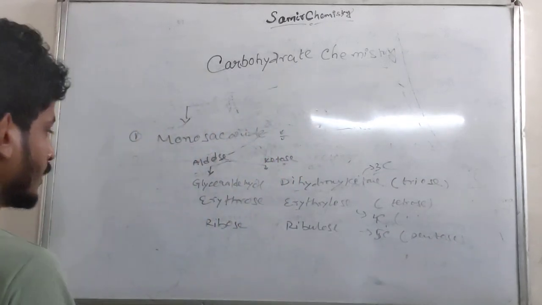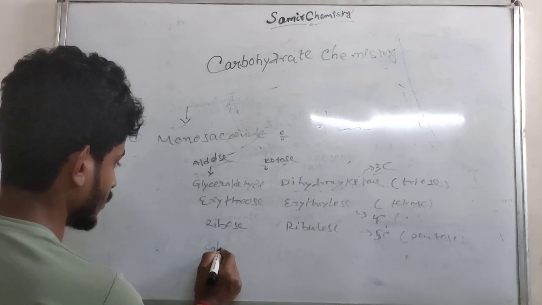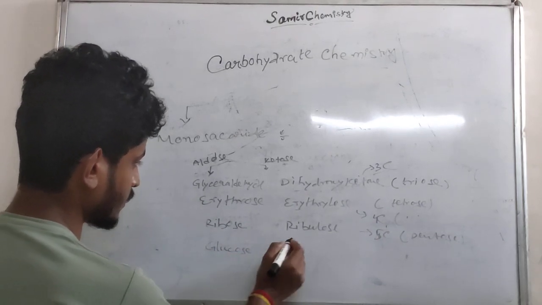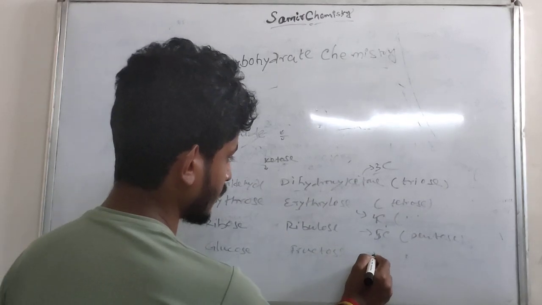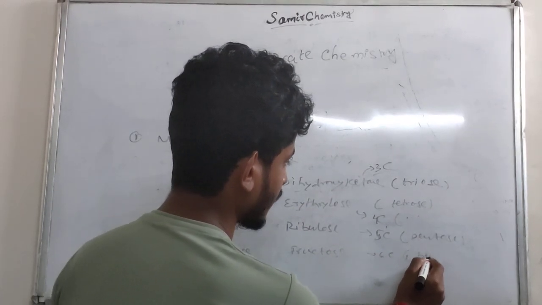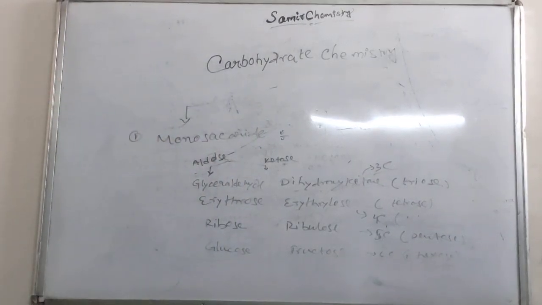And if it contains 6 carbons, the aldose is glucose and the ketose is fructose. This is called the hexose. Okay, so this is the monosaccharide classification.